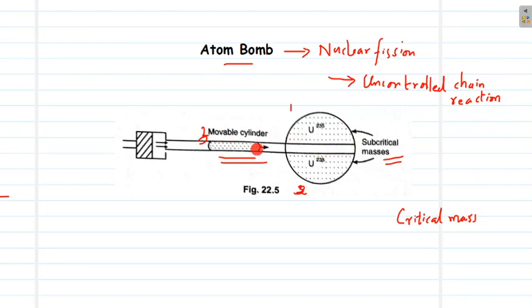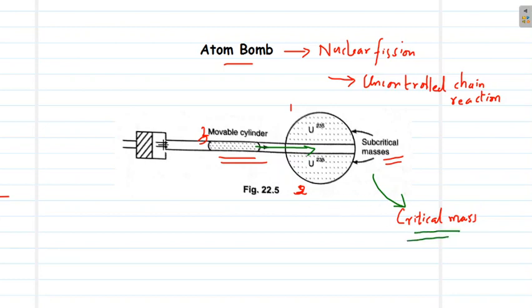So now this third part, this cylindrical part, will fuse with parts 1 and 2, these subcritical masses of uranium-235, to make a whole unit of uranium-235, which actually has this critical mass.